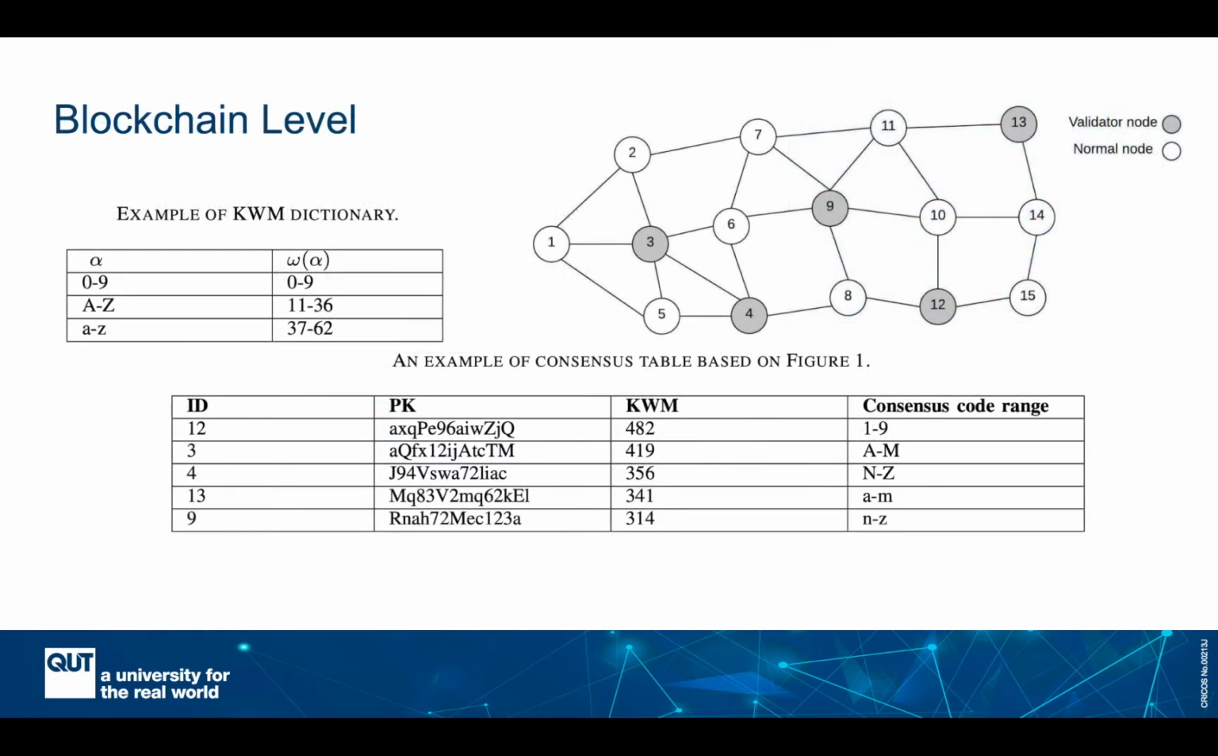So tree chain introduces randomization in two levels. The first is the blockchain level and then the transaction level. So let's start with the blockchain level and let's explain it through an example.